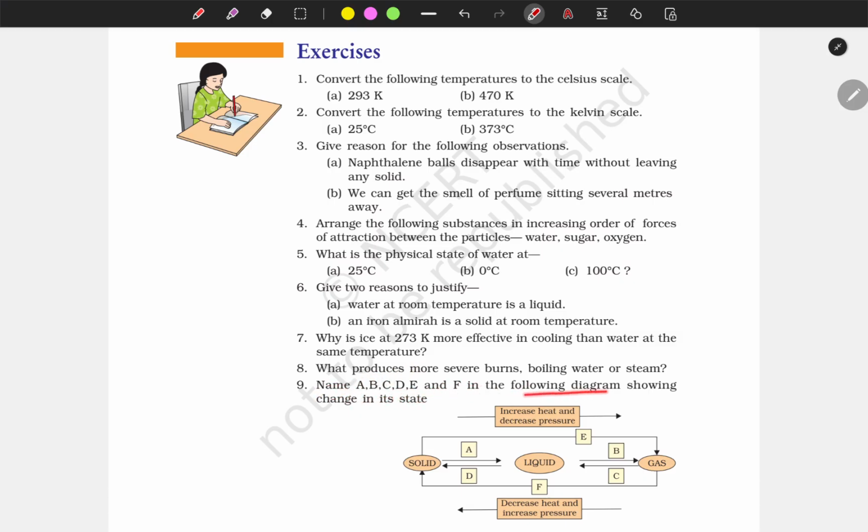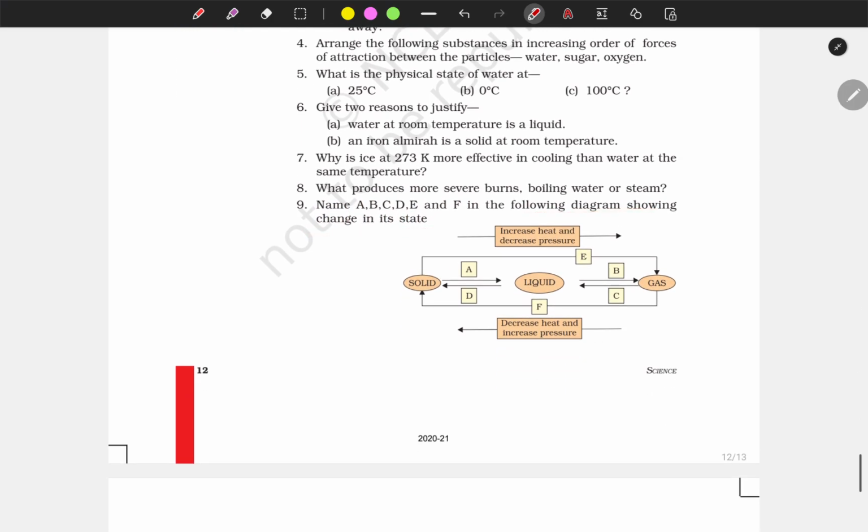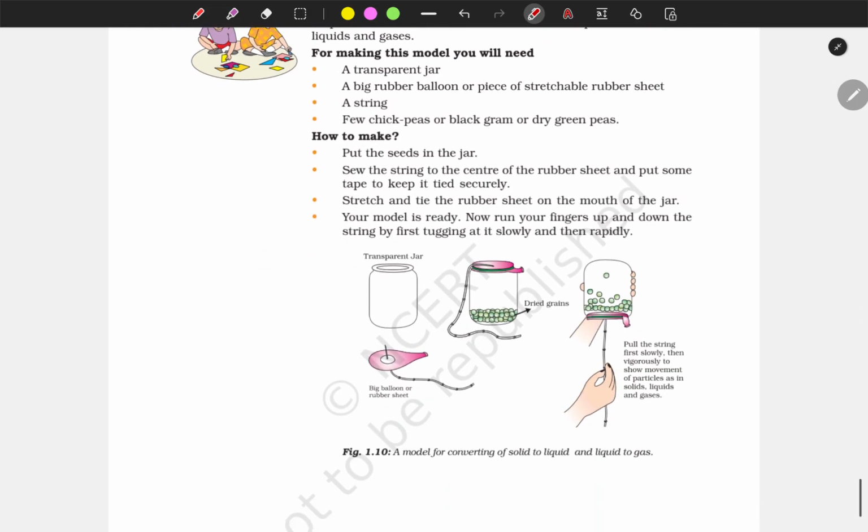Name A, B, C, D, E, F in the following diagram. Change in state. Solid to liquid is fusion. Liquid to gas is evaporation. Gas to liquid is liquefaction or condensation. Then liquid to solid is solidification. Then solid to gas is sublimation, and gas to solid is deposition. Okay, there is a group activity.